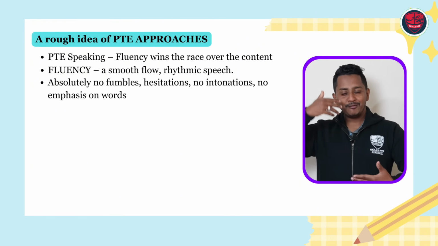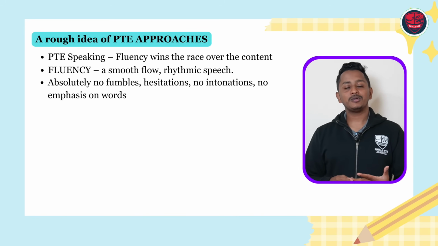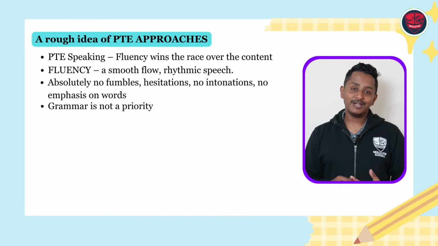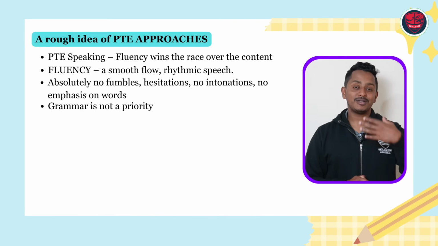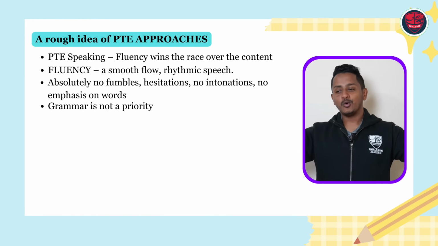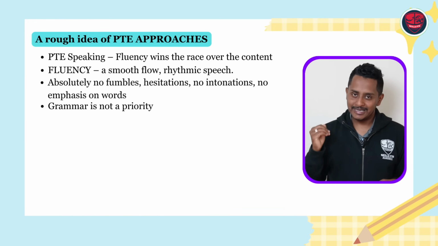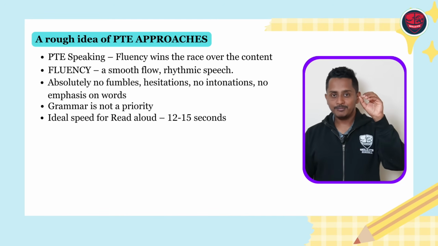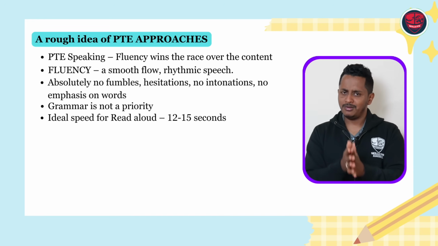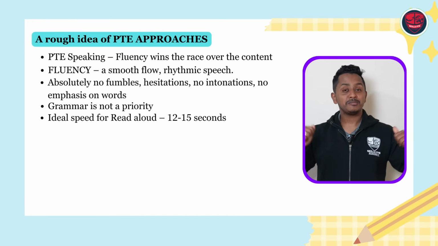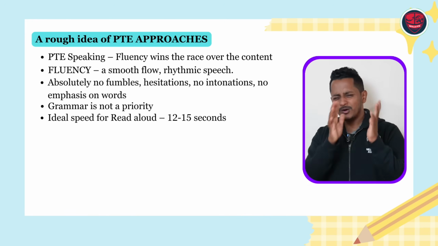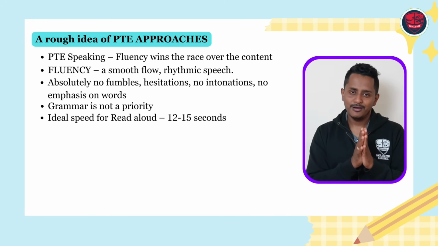And also remember, you don't have to give emphasis, stressing on the words and grammar, especially in your repeat sentence or read a lecture, respond to situation for PT core or describe image. Grammar is not important. Whatever you've written, just go on and read, don't come back and correct it. An ideal speed for read aloud would be 12 to 15 seconds. Most probably within this time interval, you should be able to finish it if you're going at an optimal speed. But for lengthy ones, probably it may take 18 to 20 seconds. But overall, usually it is 12 to 15 seconds for read aloud.